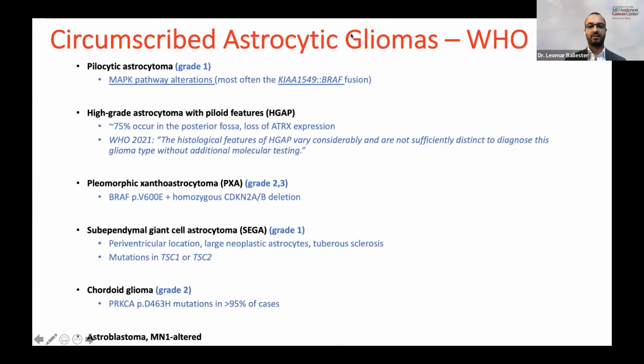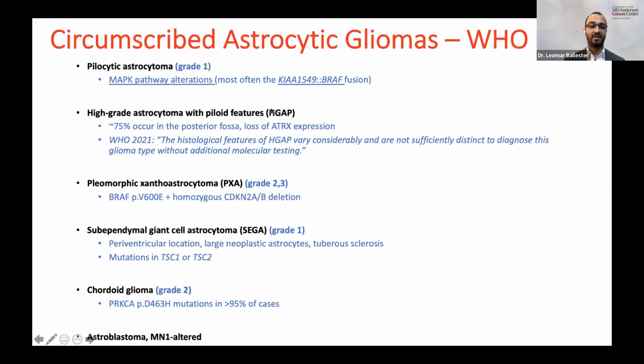If we look at the circumscribed astrocytic gliomas, we have pilocytic astrocytomas, which are grade 1 tumors. There's not much change in pilocytic astrocytomas. They frequently have this fusion, KIAA1549-BRAF fusion. There's a new entity, high-grade astrocytoma with piloid features, which may mimic pilocytic astrocytoma on histology. It can have Rosenthal fibers, eosinophilic granular bodies, similar histology, but it's actually a high-grade lesion. It's typically in the posterior fossa, and it has loss of ATRX expression.